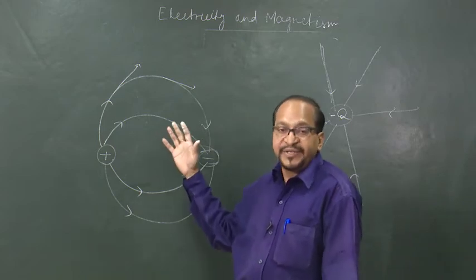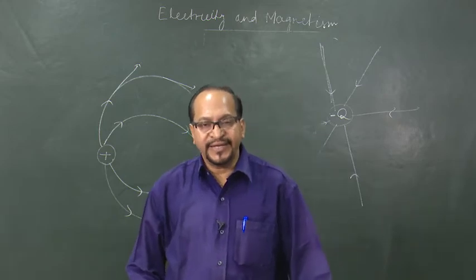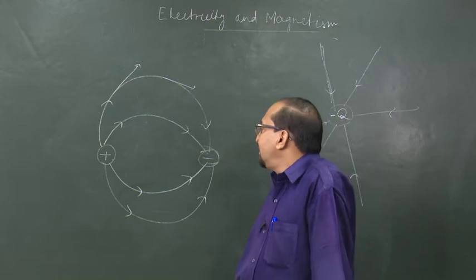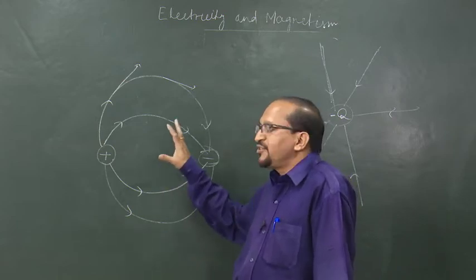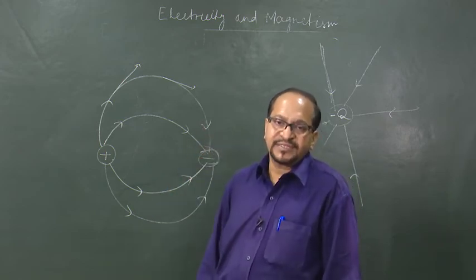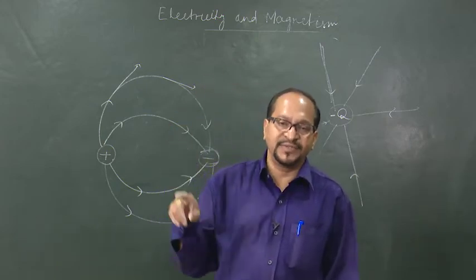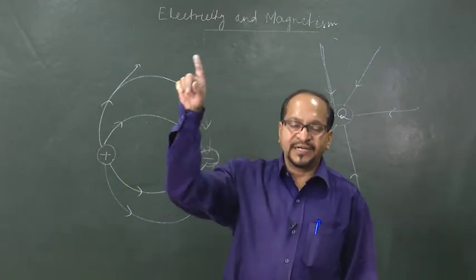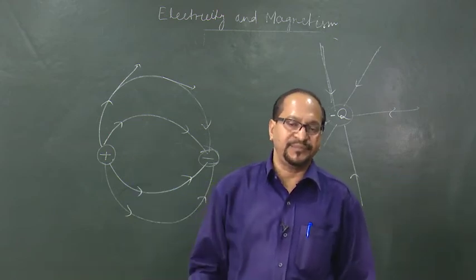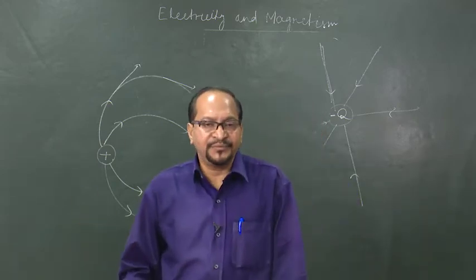Field lines were first introduced by Faraday as lines of force. We would prefer to call them field lines, and these field lines have a source, that is a positive charge, and a sink, that is a negative charge. They never curl. Electric field lines have a very important property: they never completely curl around something. They start from some point and end at another point, starting from a positive charge and ending at a negative charge. This is a very important property of field lines.